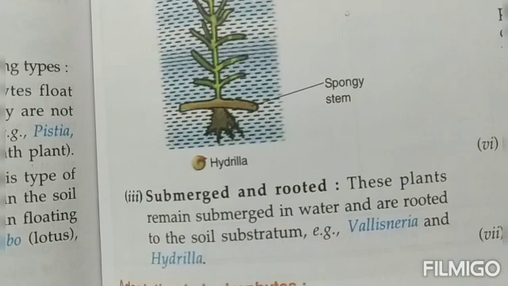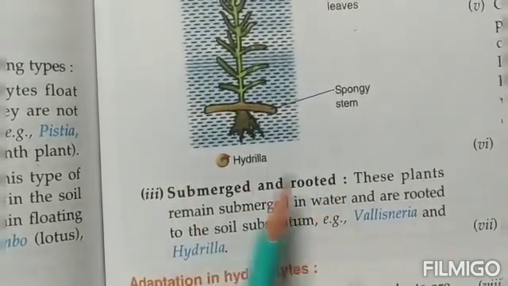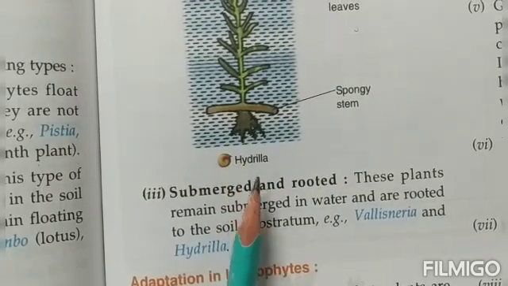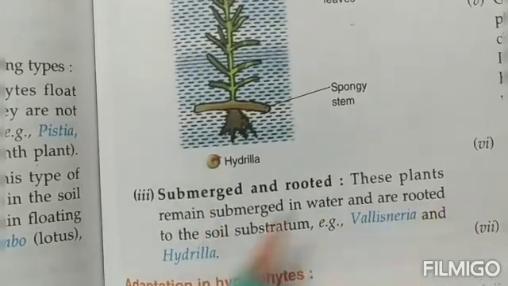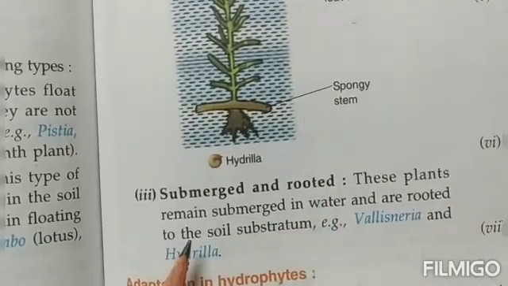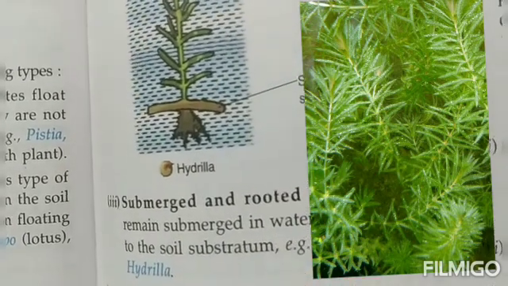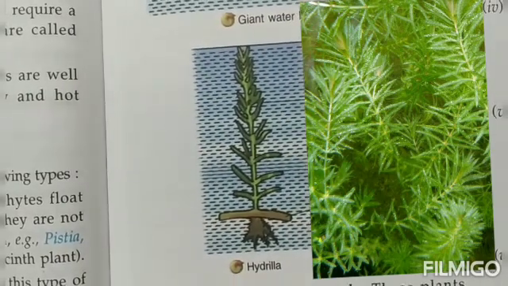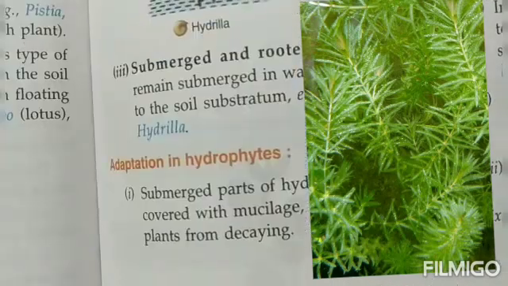Coming to the third type of the plants, that are hydrophytes, submerged and rooted. Now the complete plant body will remain inside water and they will still be rooted to the base of the water body. These plants remain submerged in the water and are rooted to the soil substratum, that is the Vallisneria and Hydrilla. Now Hydrilla picture is here in your books, children. Have a look at it. The plant remains submerged inside water, right?